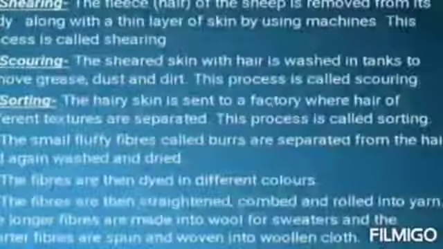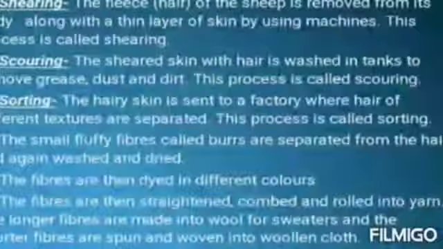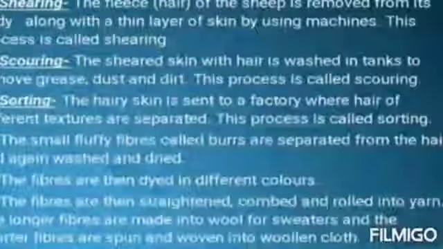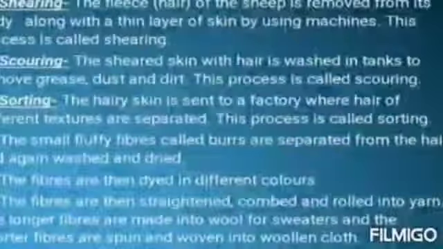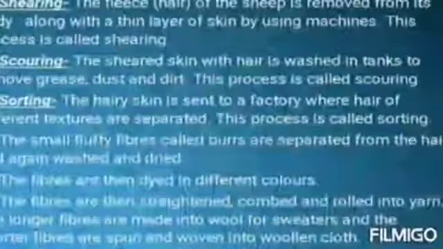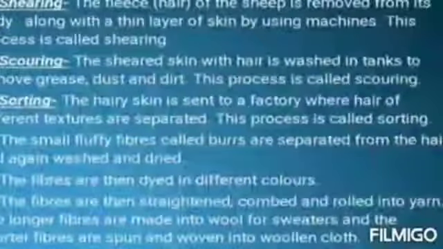Later, the small fluffy fibers called burrs are picked out from the hair. These are the same burrs which sometimes appear on our sweaters. The fibers are scoured again and dried. This is the wool ready to be drawn into fibers. The fibers can be dyed in various colors as the natural fleece of sheep and goats is black, brown or white.